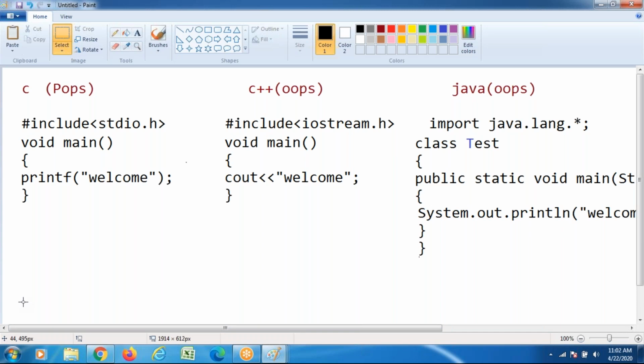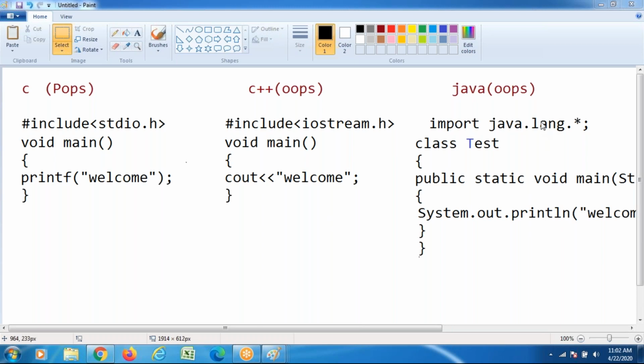You know very well the working procedure of the C language. Somebody respond. Any idea about that one? Yeah, after writing the code, we need to compile and execute.